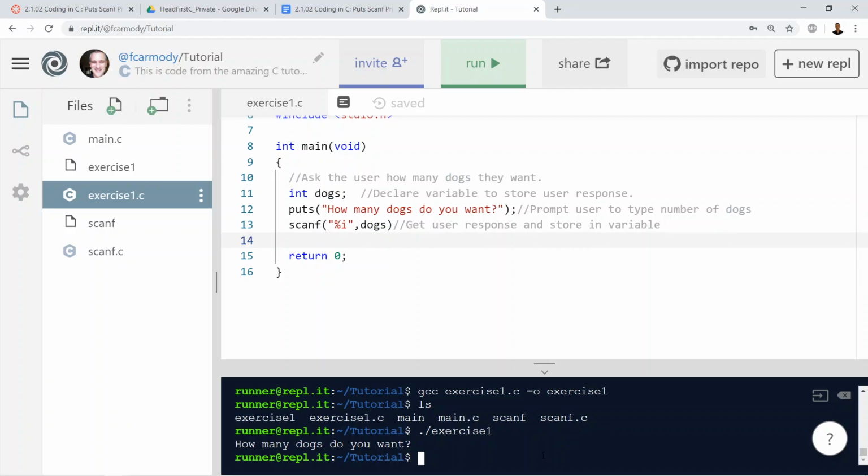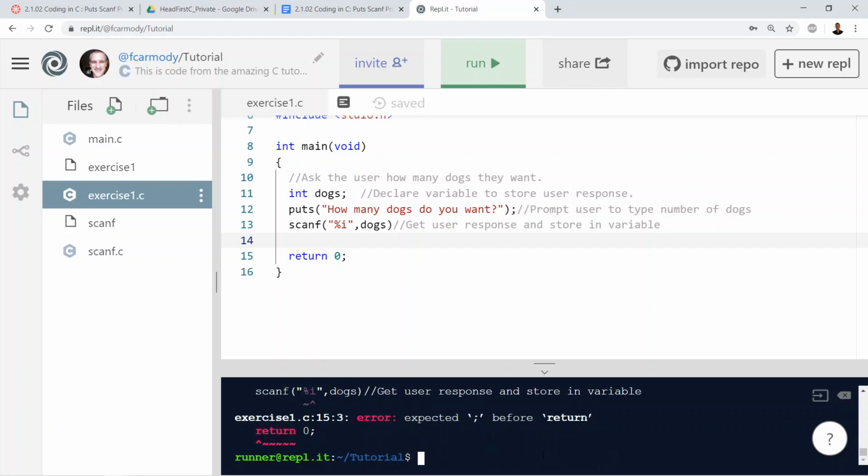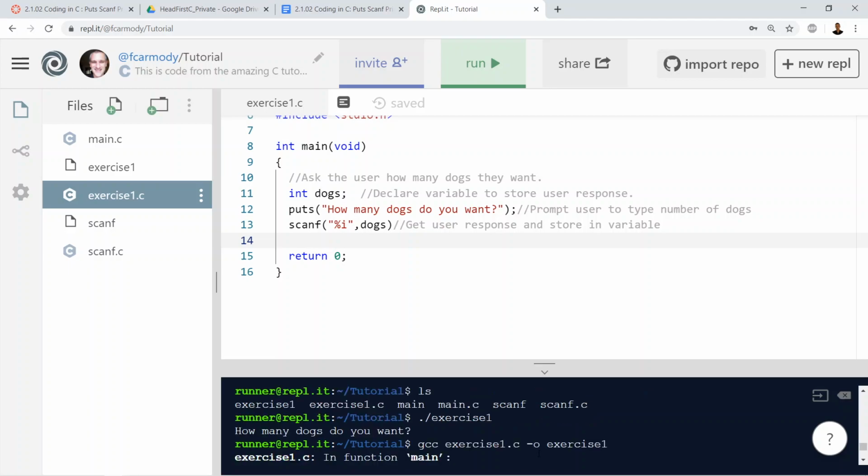Let's hit up arrow, up arrow, up arrow. And now we get to our compiler line that we already typed. We don't want to type it again. Hit enter. We recompile. It gave me an error. So let's take a look at it.